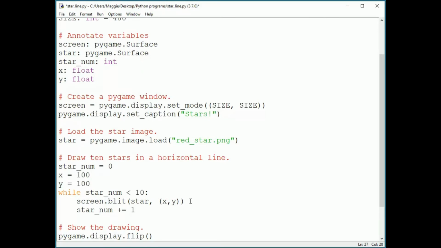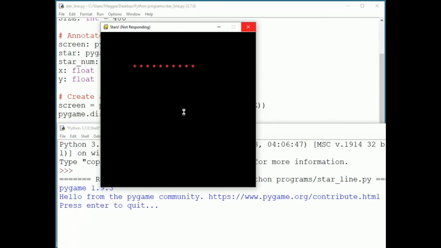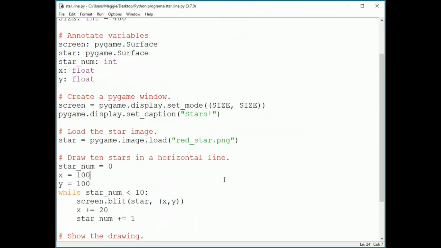And then increment x by some amount. The star has a width of about 10 pixels, so I'll add 20 to x and see how that looks. If we run the program, we get our 10 stars in a horizontal row.